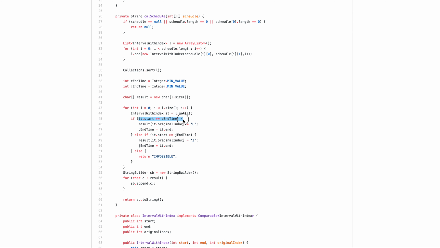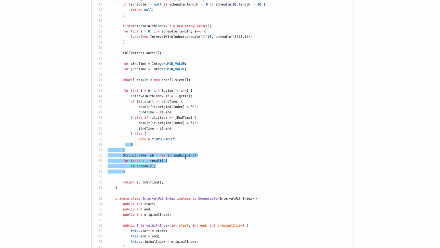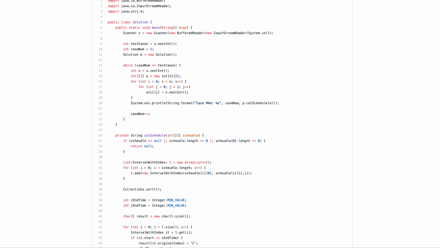And then you loop through the array. You are doing the endpoint comparison, and always remember the result: you want the original index to assign one value, because it's sorted. So the original first task needs to be assigned to C if it matches this condition, or else it matches to J, or else it is impossible. And then at the end you output the array. So this method is relatively straightforward.